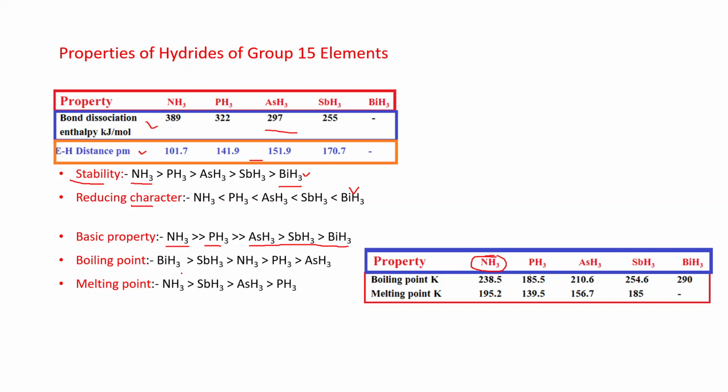bonding. That's why NH3 has a boiling point higher than PH3. In the same way, NH3 has a higher melting point than PH3, SbH3 and AsH3. Clear?